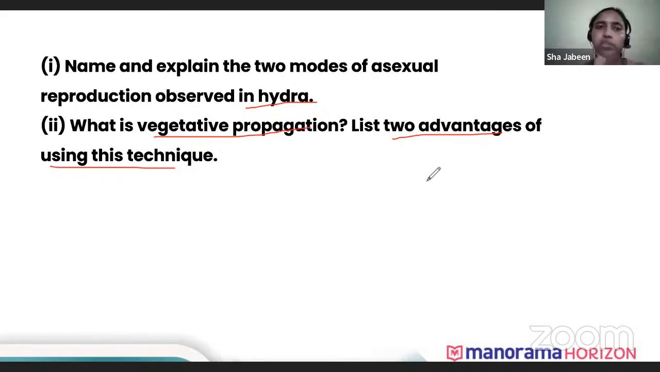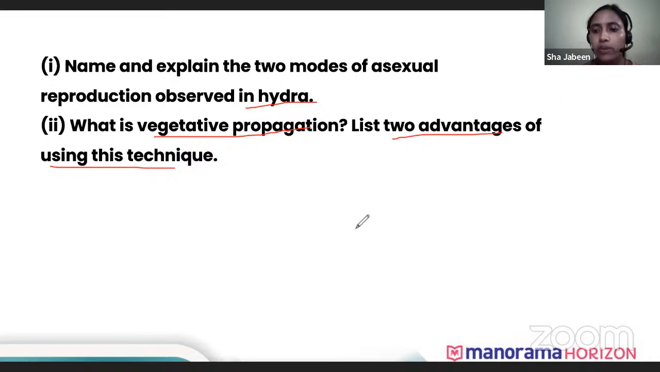If you are going for vegetative propagation, just imagine that you have a hibiscus plant in your garden. Mostly it's very common and most of you have this hibiscus plant in the garden. Now you want to propagate this hibiscus plant and you are planning to do it by vegetative propagation because you haven't seen the hibiscus seeds there. So what two advantages will you get from this technique?